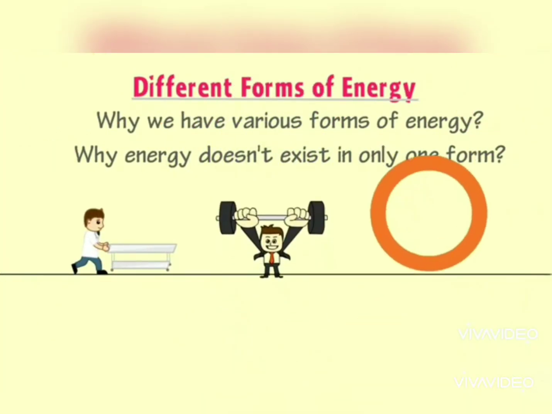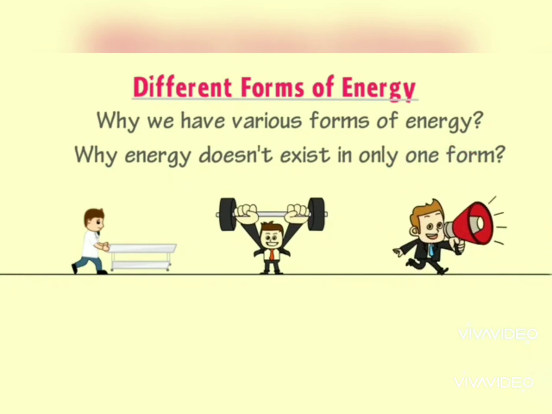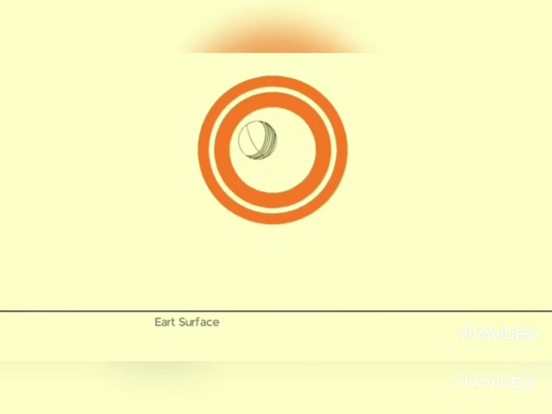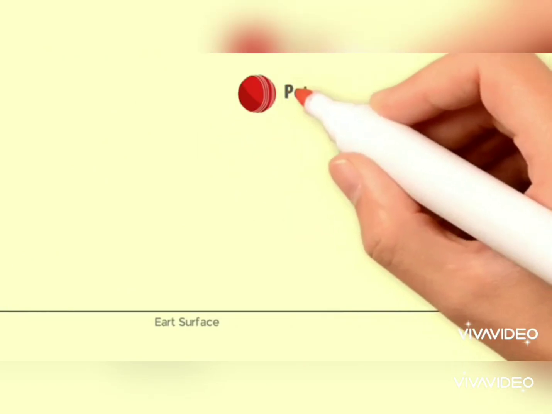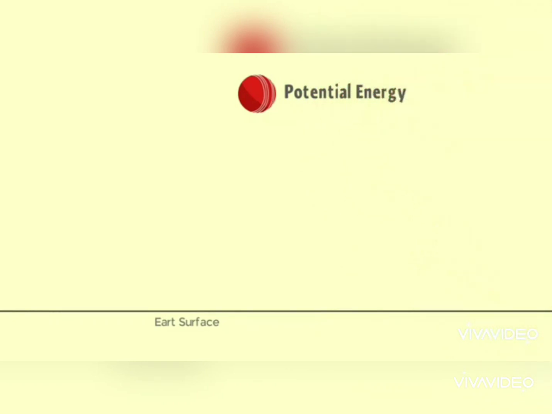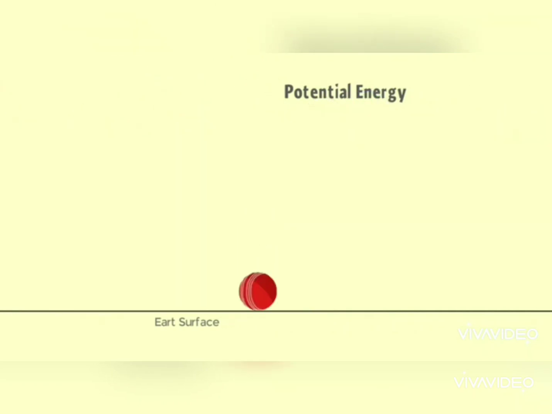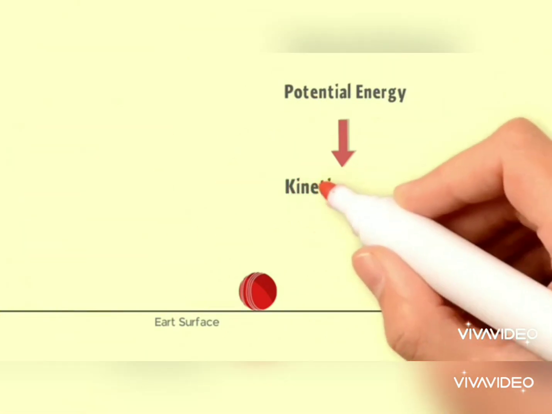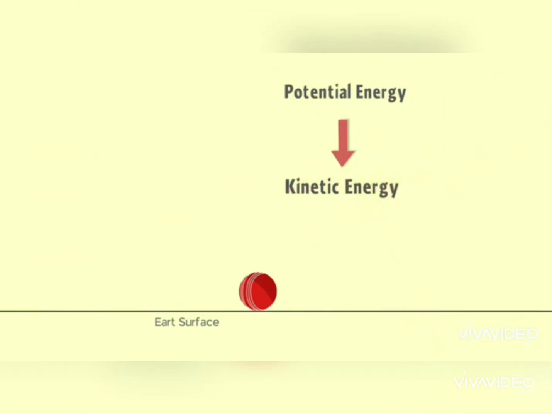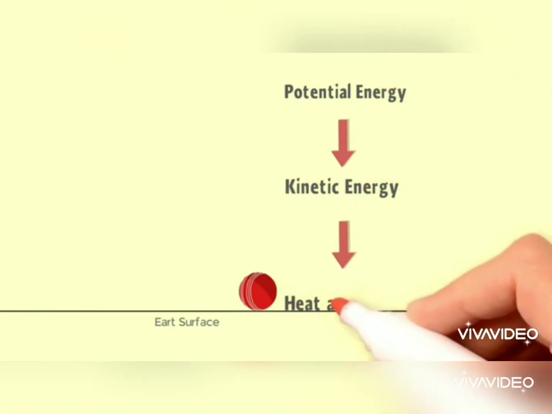Because to do different kinds of work we need different forms of energy, so energies are used for different forms. Now you can see the example which tells you how the conservation of energy is being changed into another, or the transformation of energy is taking place. A ball falling vertically downwards from a height is another example of conservation of mechanical energy.